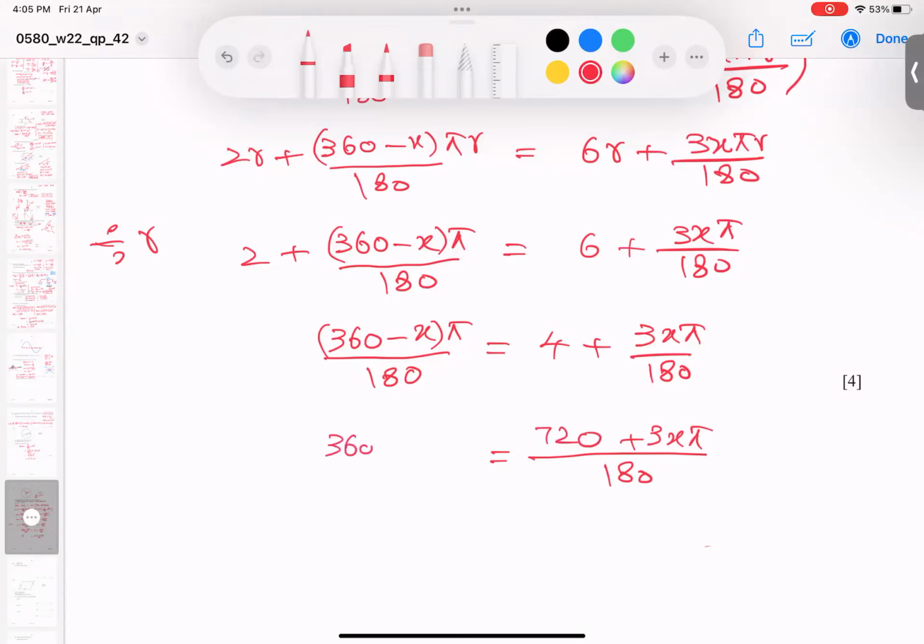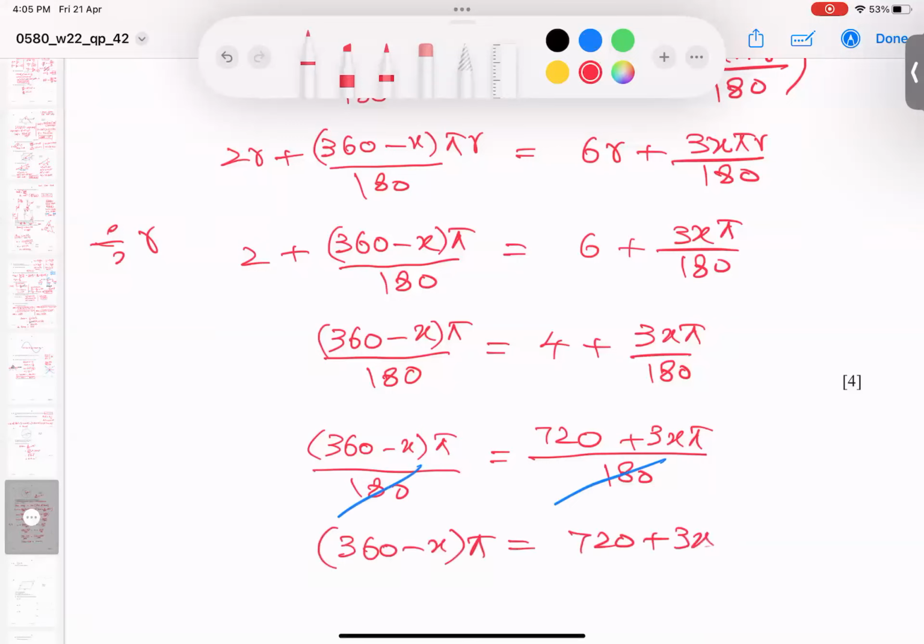Now we are in a situation where we can solve it a bit easier. This 180 cancels out, or when you bring it up, then cancel out. Short story, we can cancel 180 with 180. And what is left here? 360 minus x times 2 pi, and 720 plus 3x pi.